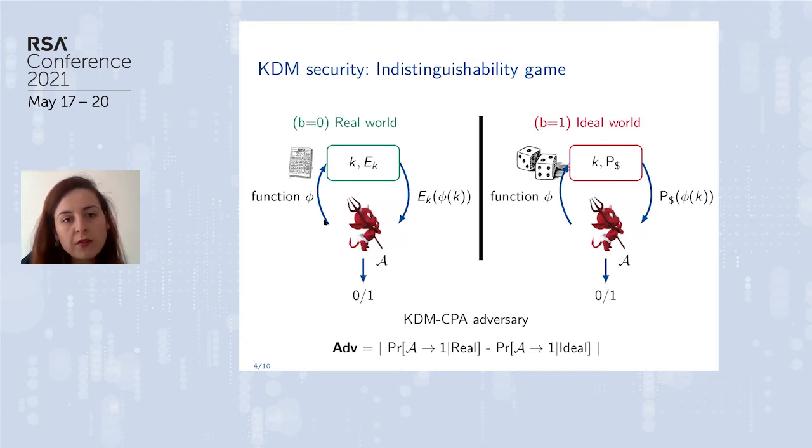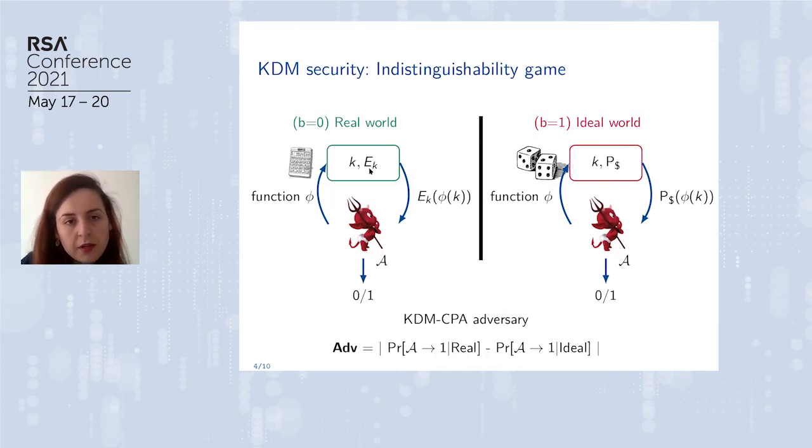And to simulate the fact that this adversary can access some ciphertexts that are the result of the encryption of a message that depends on the key, we will allow the adversary to send a function phi that can depend on the key, even if this adversary does not know the key. So if this function is a constant, it means that we are in the regular indistinguishability game. And if it's dependent on the key, we have our KDM CPA adversary.